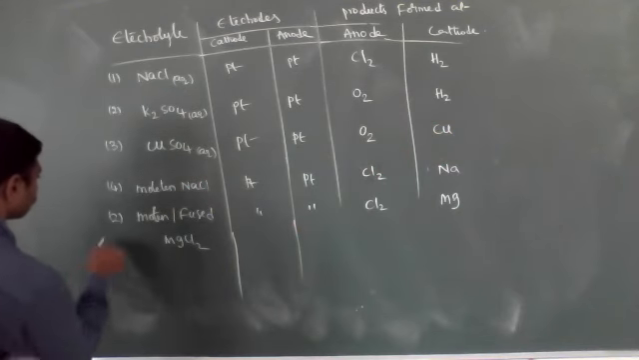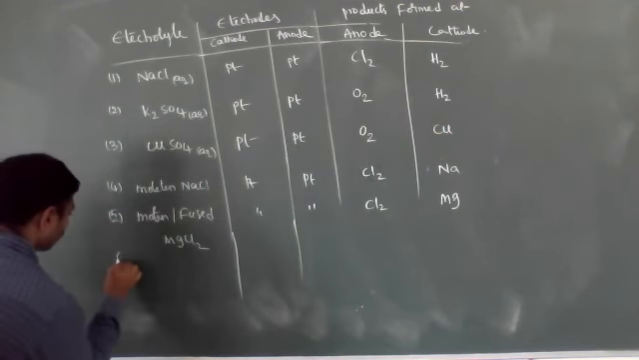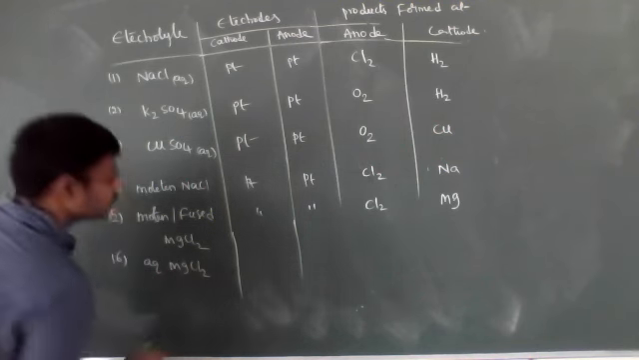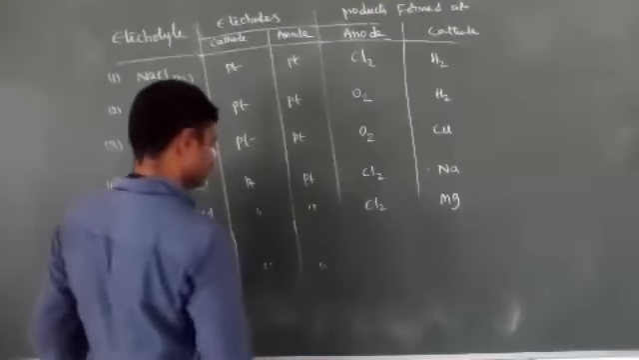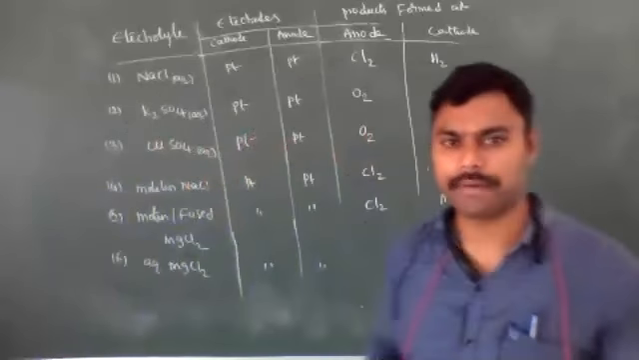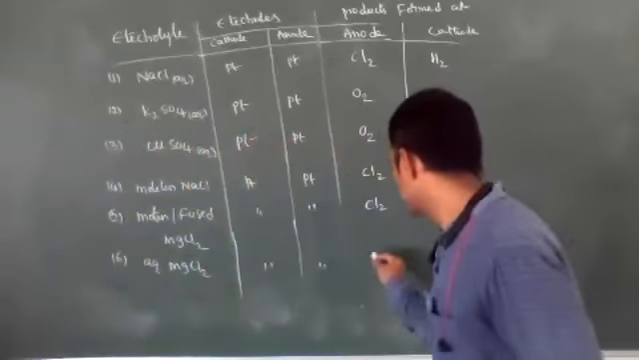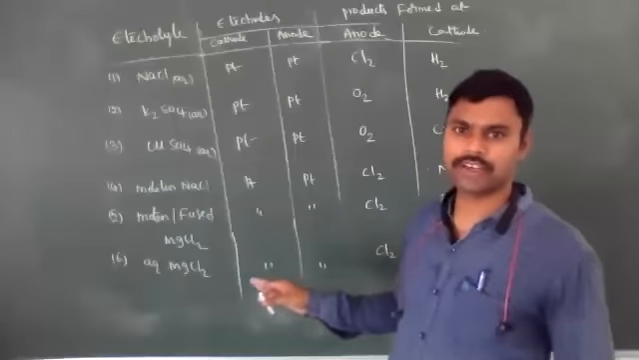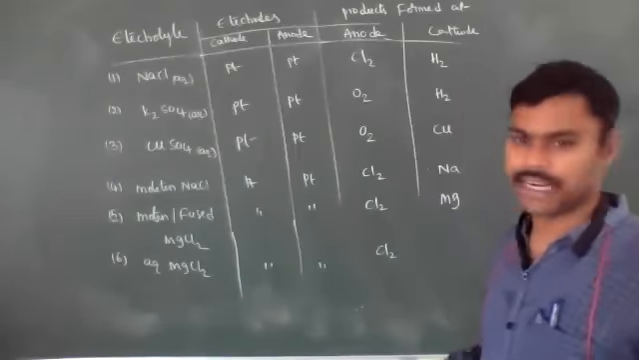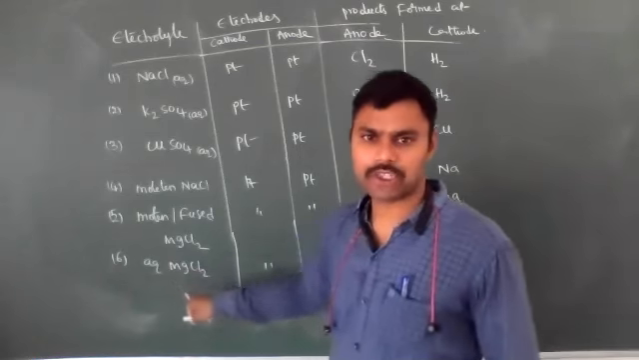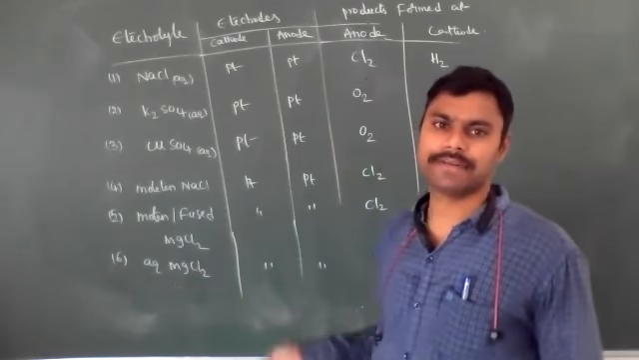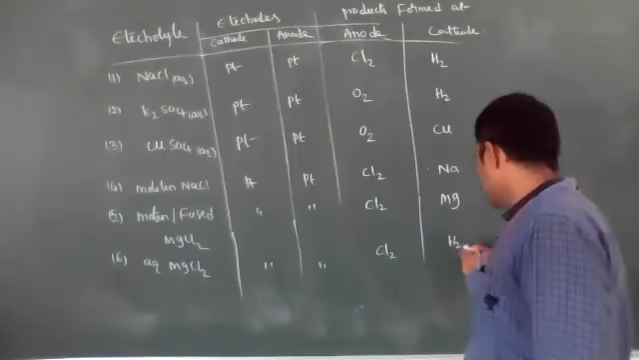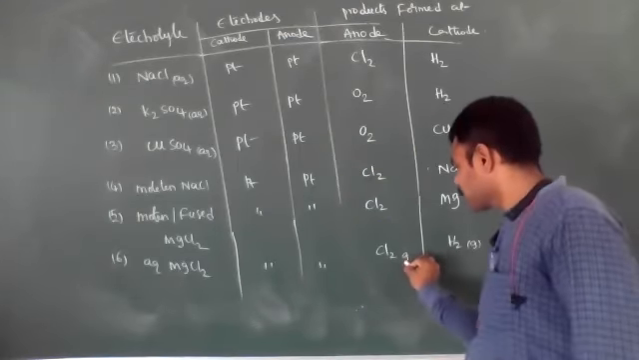But instead of that, if aqueous MgCl2 is used, what happens, chlorine will liberate. Okay, because Cl minus ions' deposition value is more favorable when compared to OH minus ions. But for Mg 2 plus and H plus ions, H plus ions can be deposited very easily when compared with Mg 2 plus. That's why hydrogen gas will liberate. So, like observation.